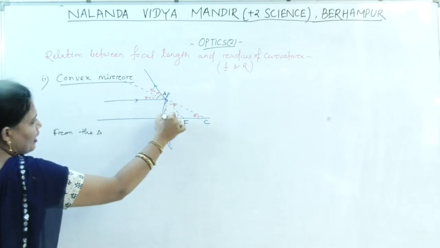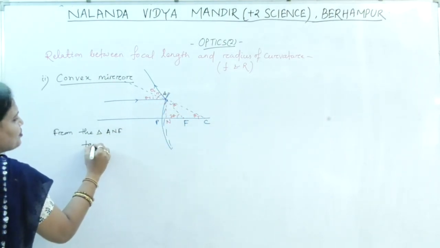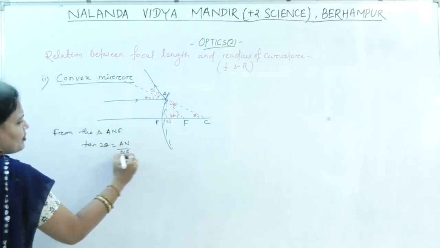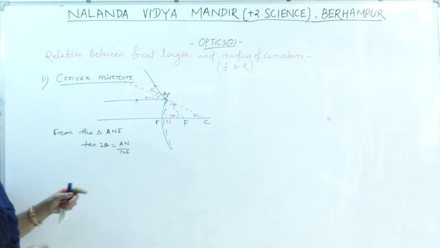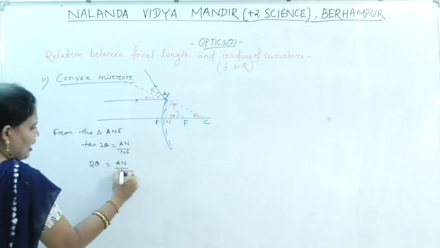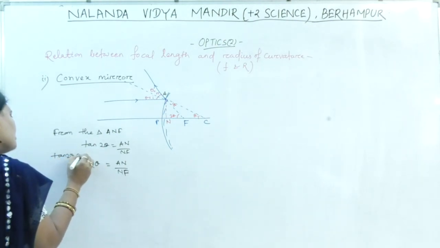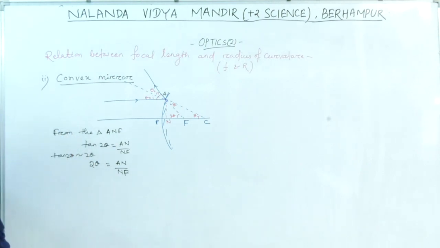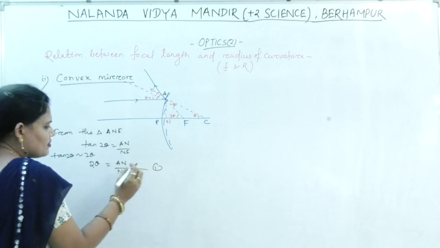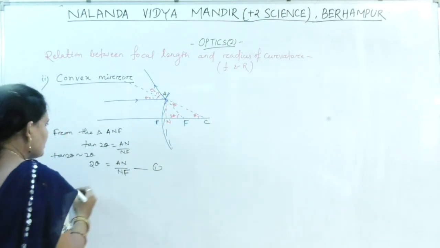From triangle ANF, tan 2 theta is equal to AN by NF. As 2 theta is very small, 2 theta equal to AN by NF, because tan 2 theta is approximately equal to 2 theta. Give it equation 1. Consider the triangle ANC.